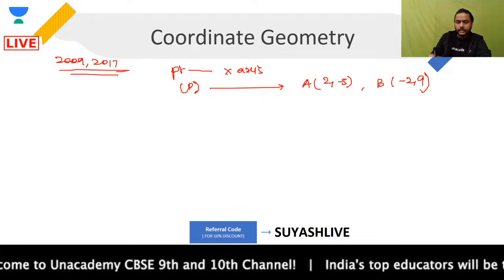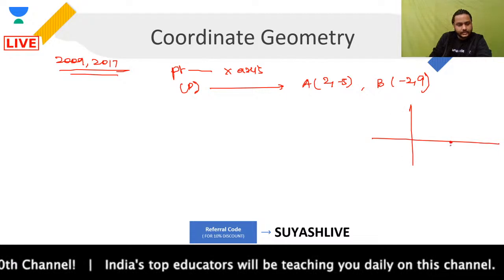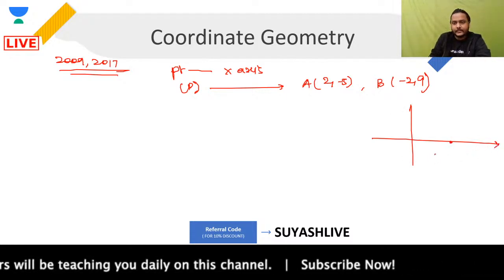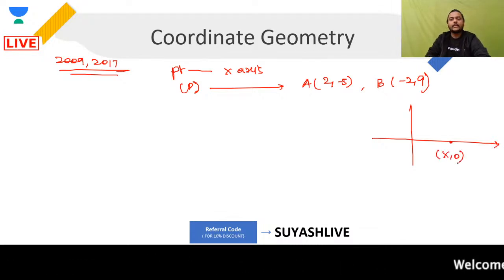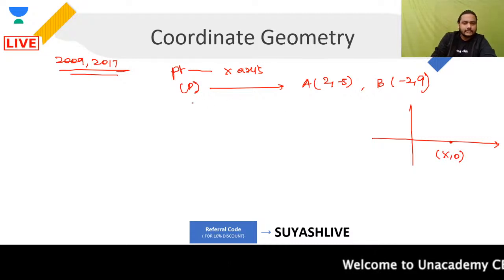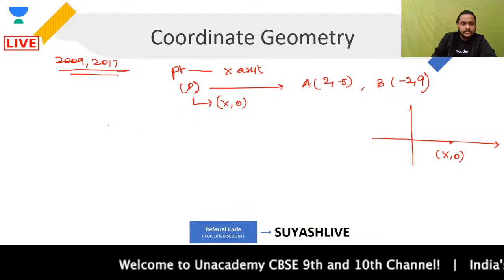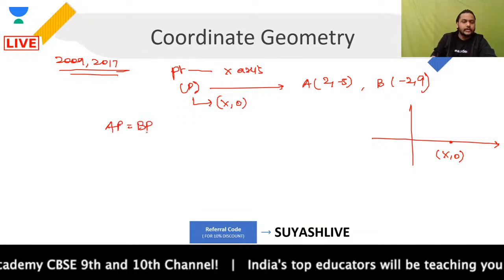Now when you are talking about this, guys, again the same kahani. Can you tell me अगर point x-axis पर lie कर रहा है? Very good, Priya. So the point is lying on x-axis. That is why the coordinates of the point will be of the form (x, 0), y coordinate 0 होगा. Okay, and बस खत्म कहानी. This point P is (x, 0). अब आपने कुछ नहीं करना. You just need to say that AP is given to you equal to BP.